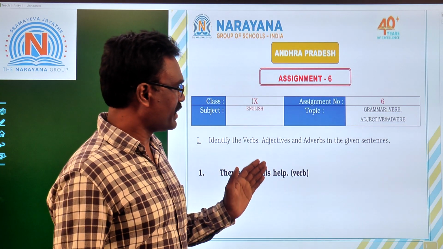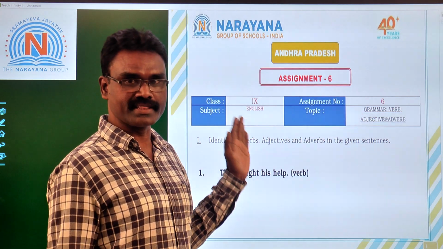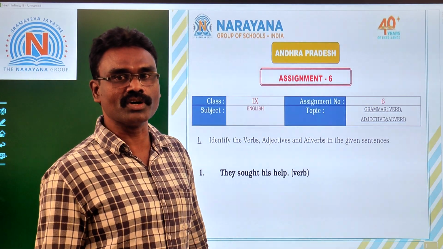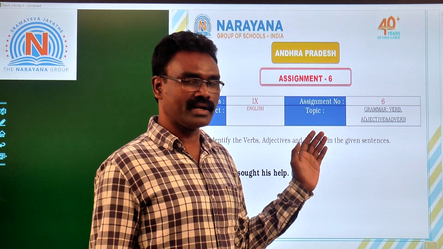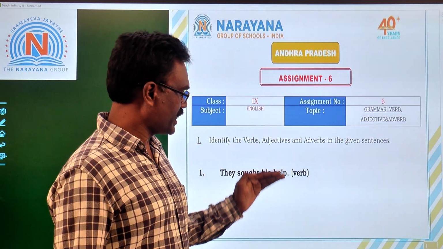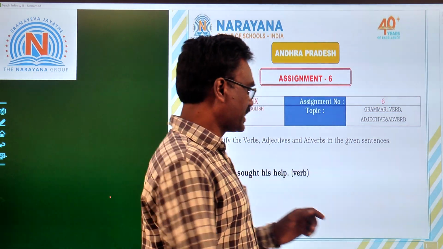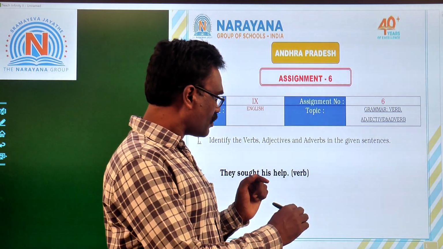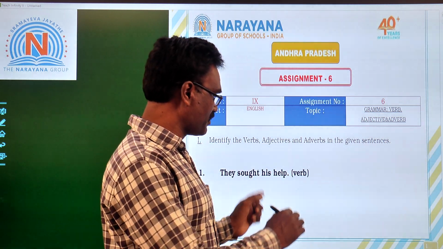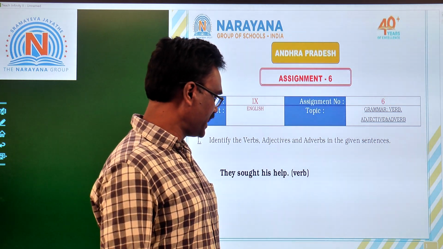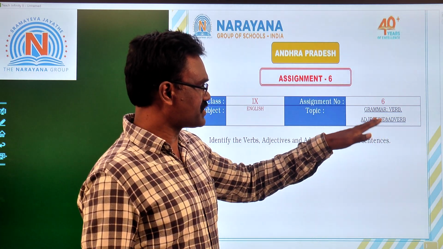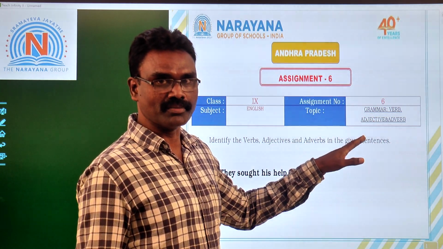This is assignment 6 of 9th class. The topic is grammar. From grammar, verb, adjective and adverb. These 3 parts are given. So 10 statements are given. Against each statement, the part of speech to identify is given in brackets. You have to identify the part of speech from these 3, whether it is verb, adjective or adverb.